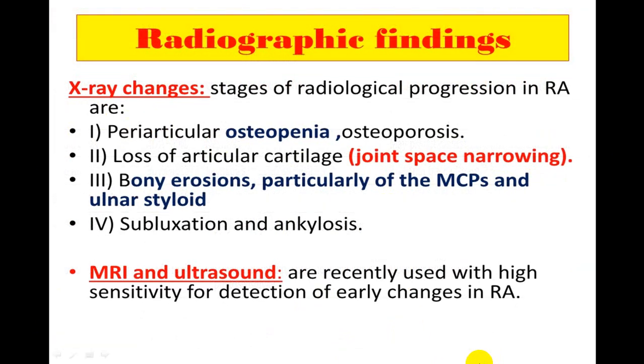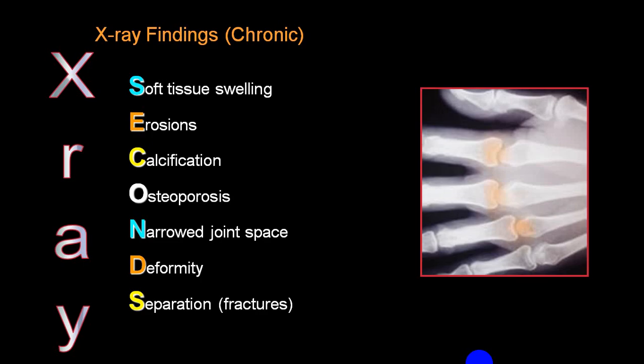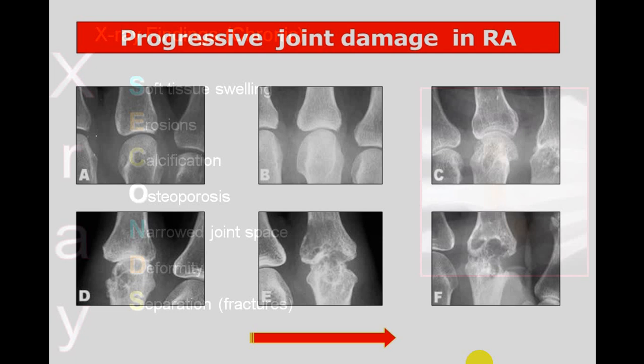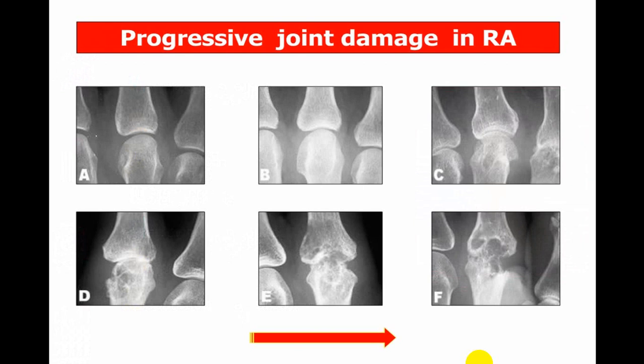Radiological changes also I am not doing in detail. We leave it to you. If you are interested, go through those. You will have a joint space involvement, you will have a bone involvement, you will have a cartilage involvement, etc. Depending upon that, soft tissue swelling, erosion, calcification, osteoporosis, narrowing of the joint, deformities, fractures, etc. you can identify by X-rays, radiological studies.